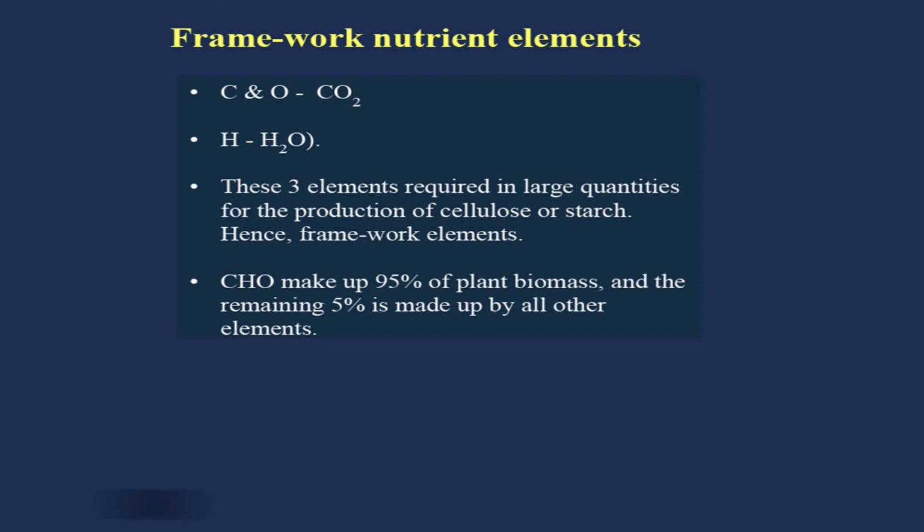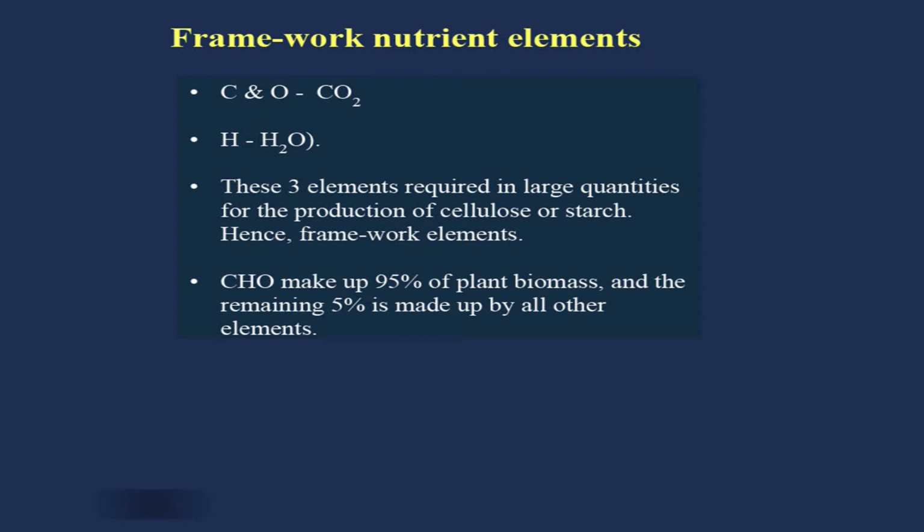These 3 elements are required in large quantities for the production of cellulose or starch, hence framework elements. About 95% of the plant biomass is carbon, hydrogen and oxygen, and the remaining 5% is made up of the mineral elements. So the larger part is carbon, hydrogen, oxygen.